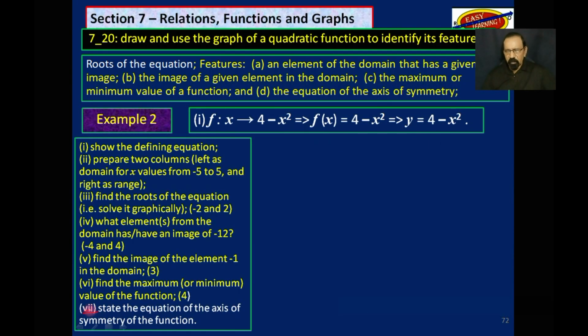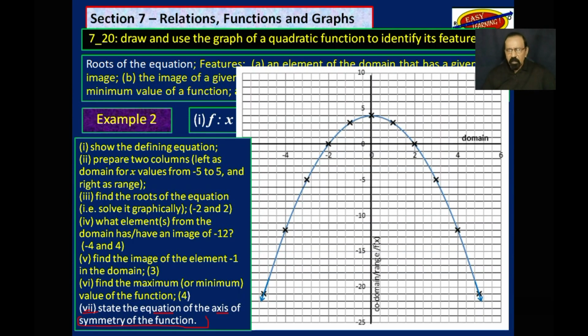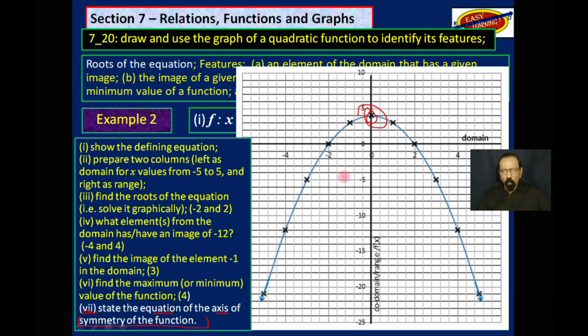State the equation of the axis of symmetry of the function. So remember what we talked about, the vertex, the turning point here. What is the x value at that point? And the x value is 0.